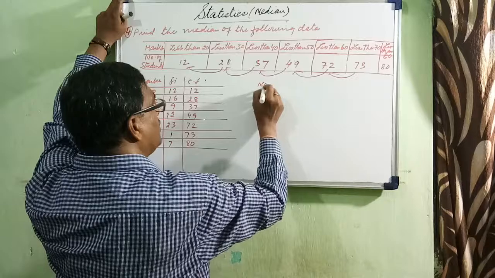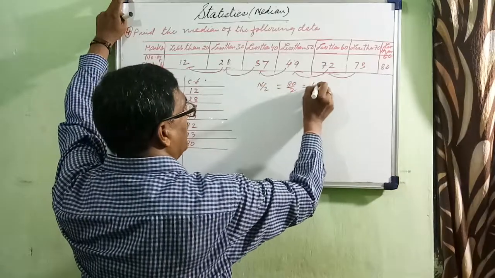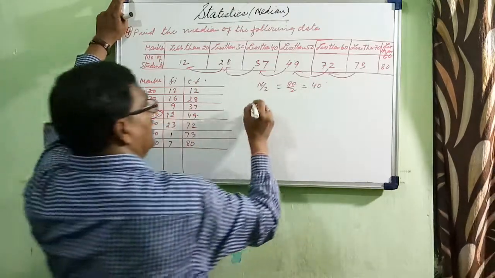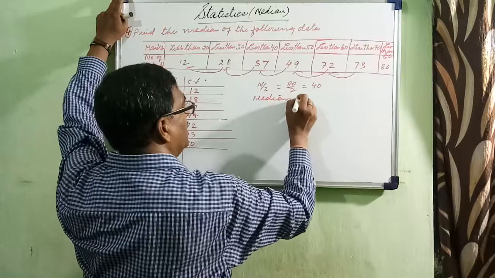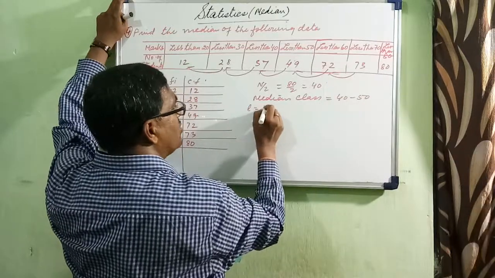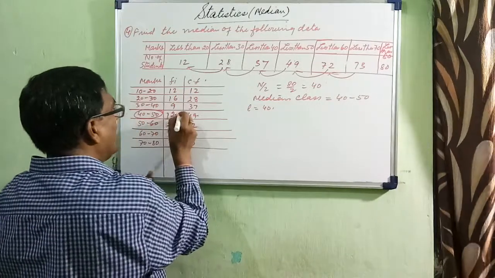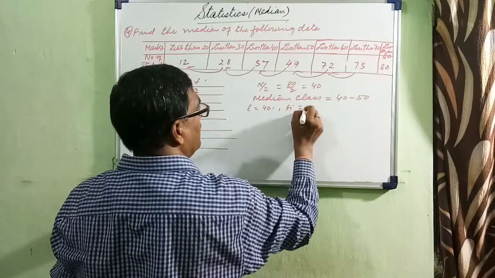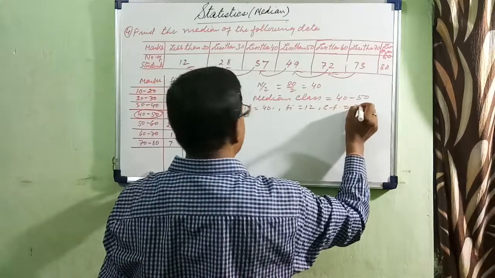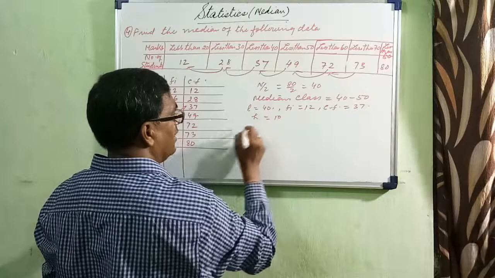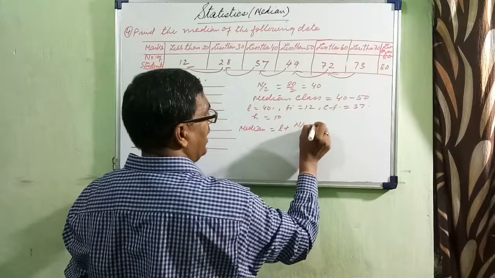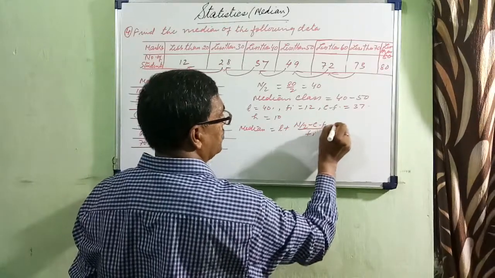Now n by 2 is equal to 80 by 2, which is 40. Where will the 40 fall? Definitely here. So what is the median class? Median class is equal to 40 to 50. So what is your L? L is your 40. Now this is your Fi. Fi is 12. And then just above the median class is CF, that is 37, and H is equal to 10. So median is equal to L plus n by 2 minus CF divided by Fi into H.